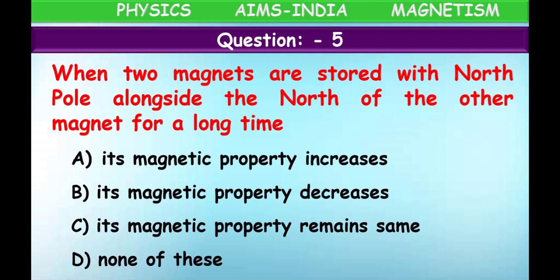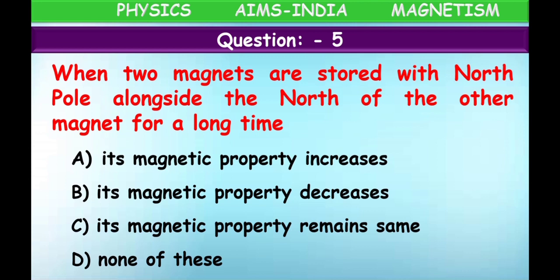So already in a previous video we have told regarding care of magnets, how to take care of magnets. Opposite poles we have to keep facing each other. Opposite poles we have to keep side by side, and a middle wooden piece we have to keep. But here in the question they gave the same pole.